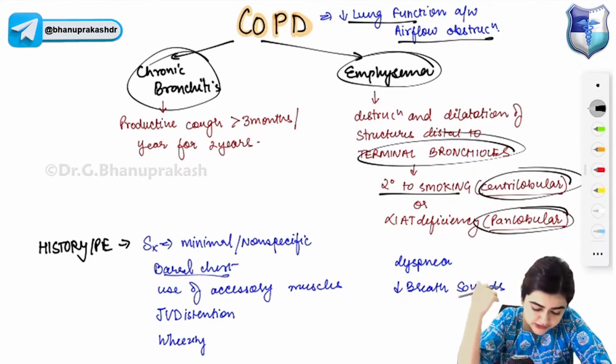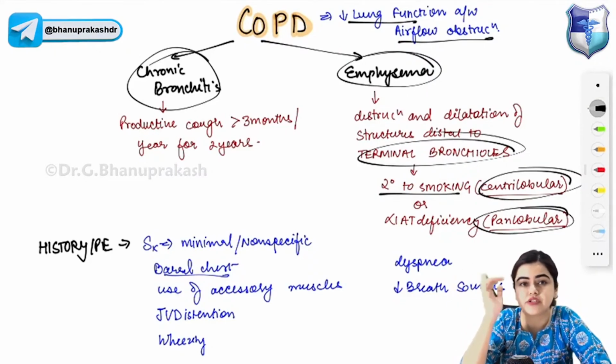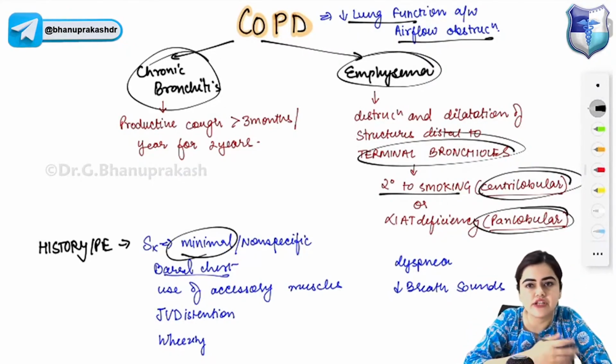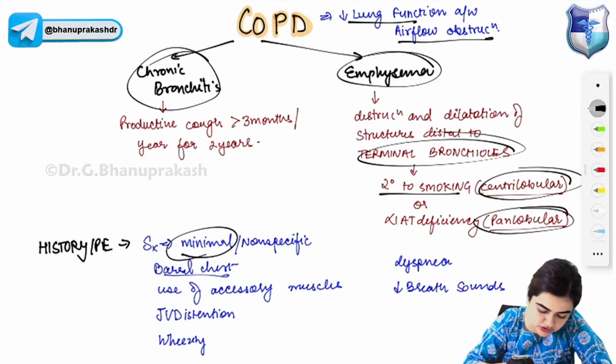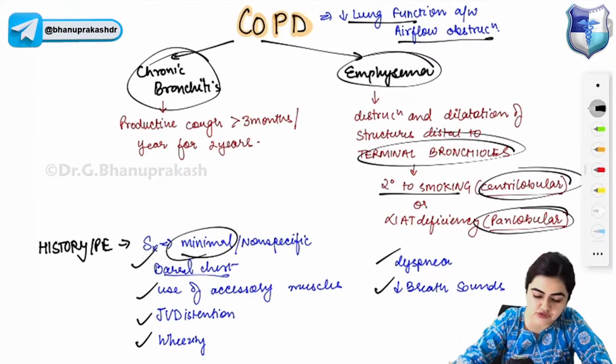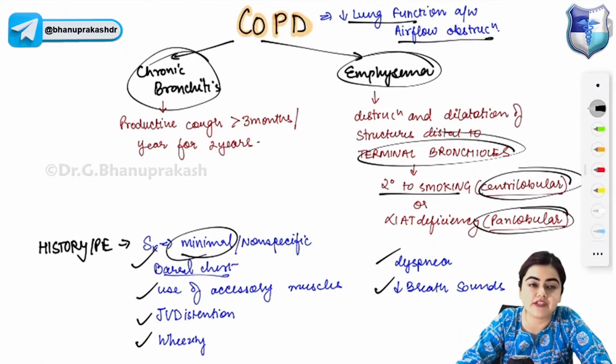Coming to the history and physical examination findings of chronic obstructive pulmonary disease. Symptoms are minimal or can be non-specific until the disease has advanced. Then the clinical spectrum: you will see barrel chest due to hyperinflation, use of accessory muscles, jugular venous distension, wheezing, dyspnea and muffled breath sounds. These are the different findings of COPD.